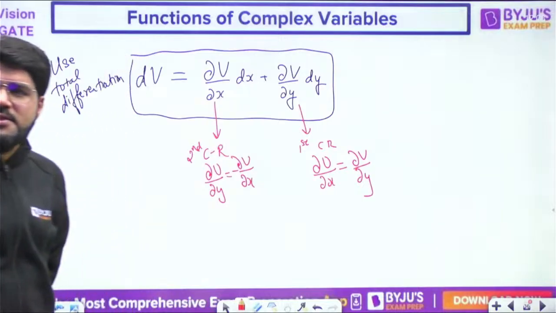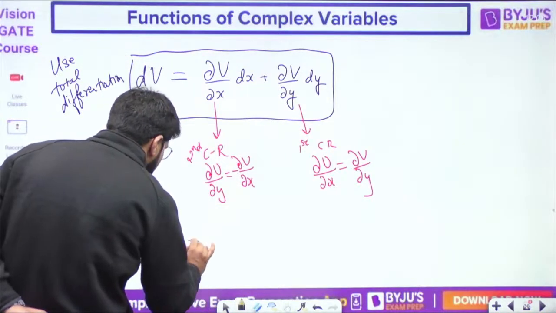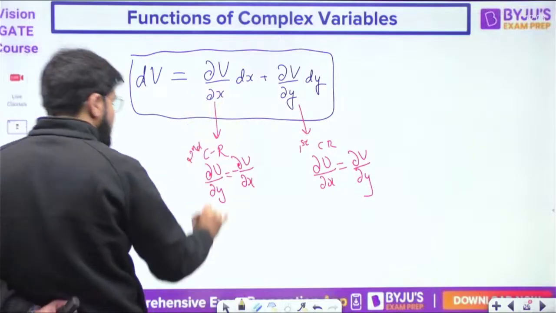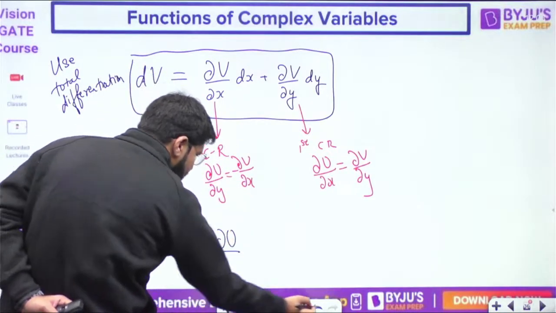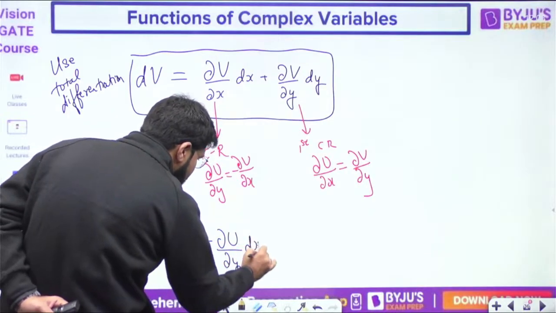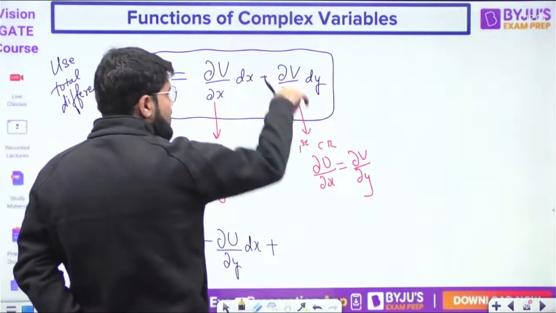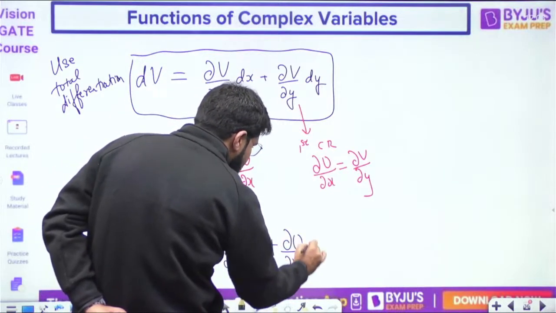So using this, what is the value of dv? dv = -∂u/∂y dx + ∂u/∂x dy.